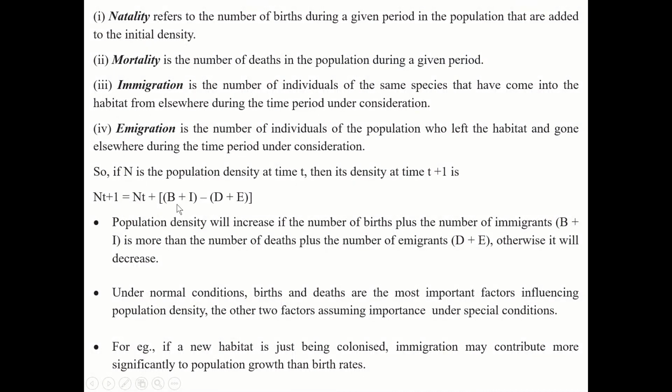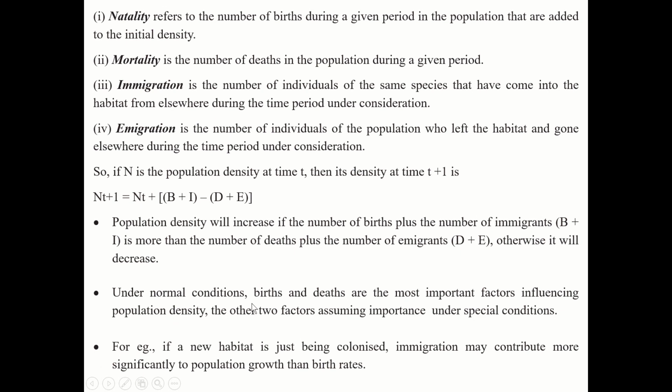So this will give us the population density of a particular population. Now population density will increase if the number of births plus the number of immigrants is more than the number of deaths plus the number of emigrants, otherwise it will decrease. If this count increases, then population density will also increase.